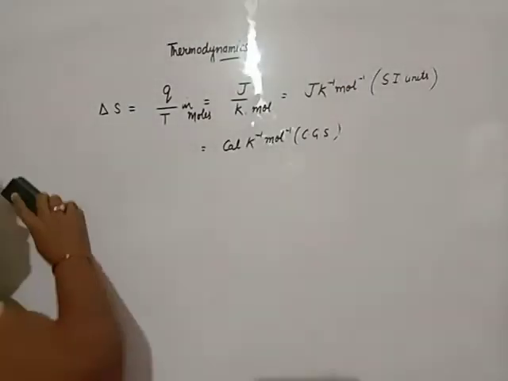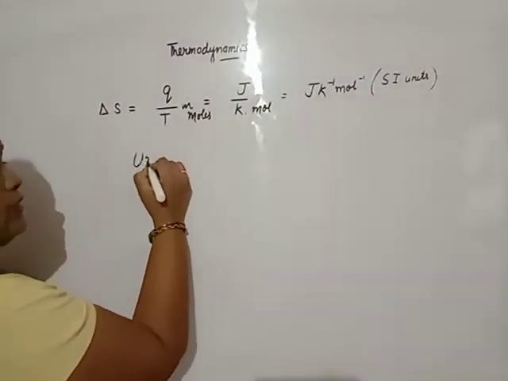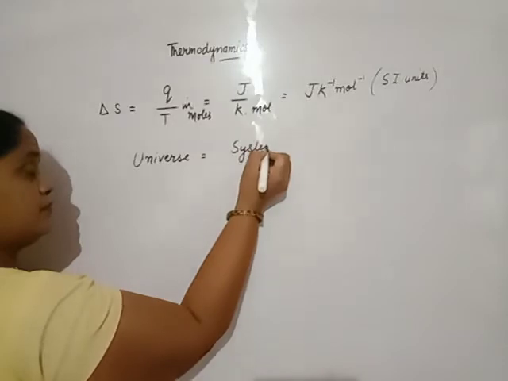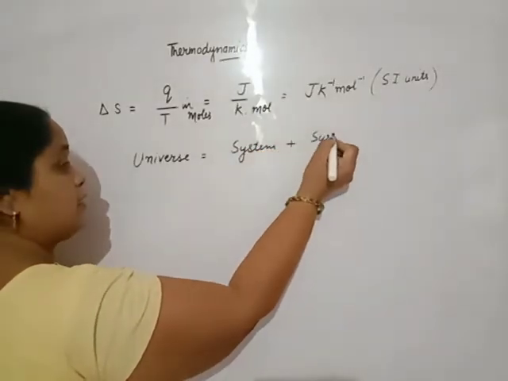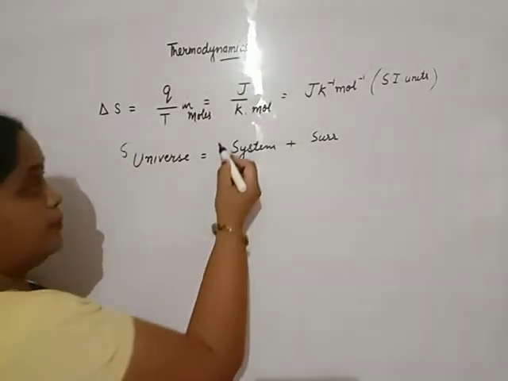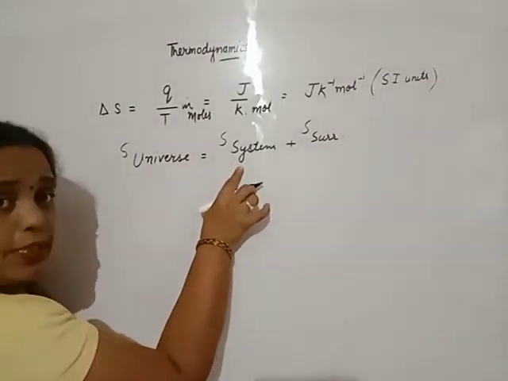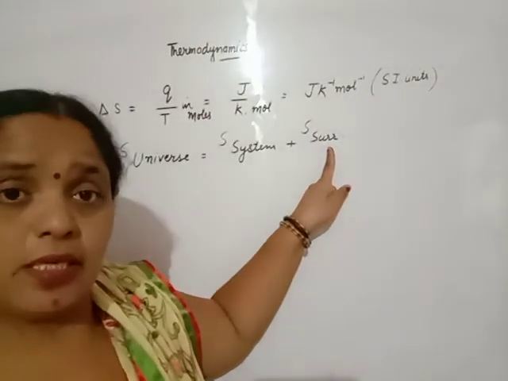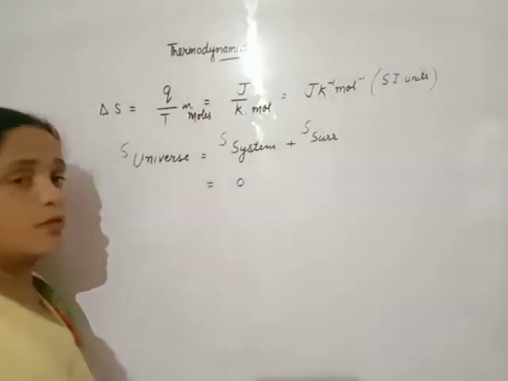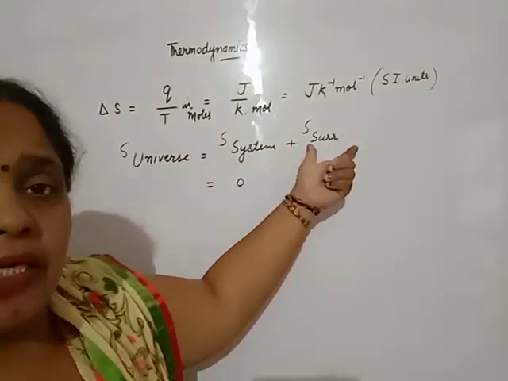Beta, the universe consists of system plus surrounding. The total entropy of the universe depends upon the entropy of the system plus the entropy of the surroundings. If the entropy of the system increases, that means the entropy of the surroundings decreases, or vice versa. That means the entropy change of the universe is always 0. System increases, surrounding decreases; surrounding increases, system decreases.